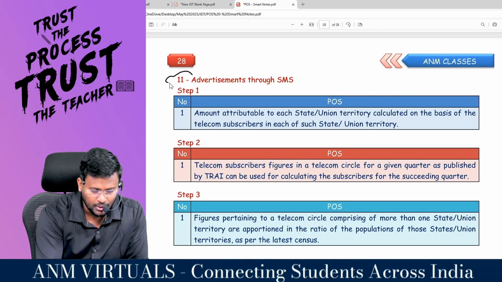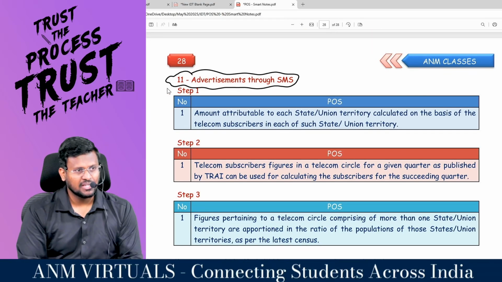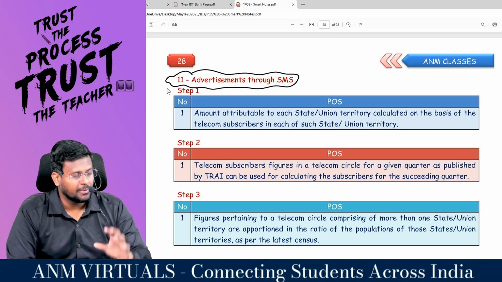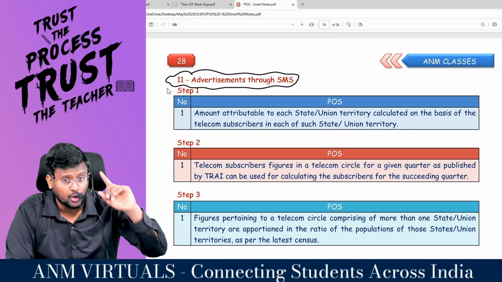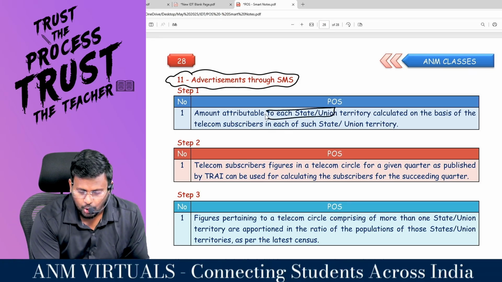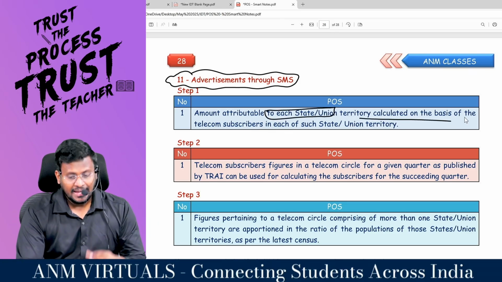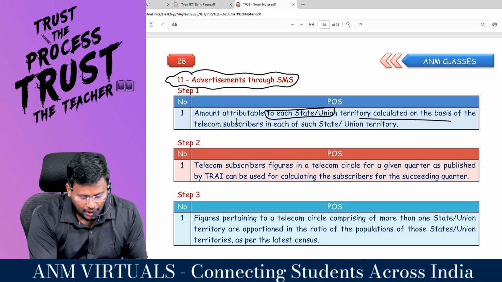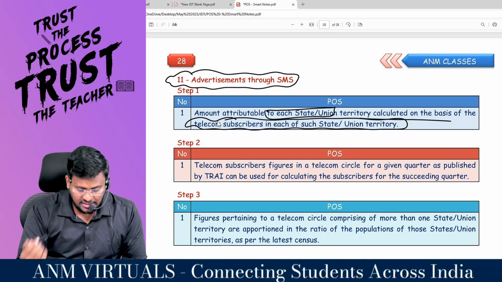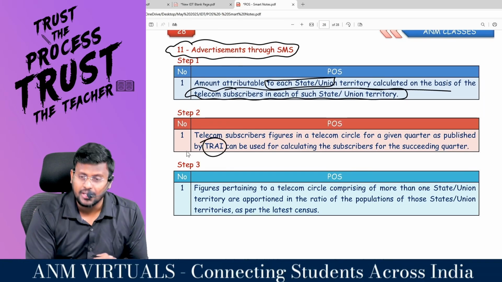If you are advertising through what? SMS. Sir, sometimes you may get an SMS from the government saying please be very careful. At the time of COVID, we got a lot of SMS, right sir? Yes sir. So the amount attributable to each state or union territory is calculated on the basis of telecom subscribers in each state or union territory. Sir, who will give this data? TRAI will give this data.